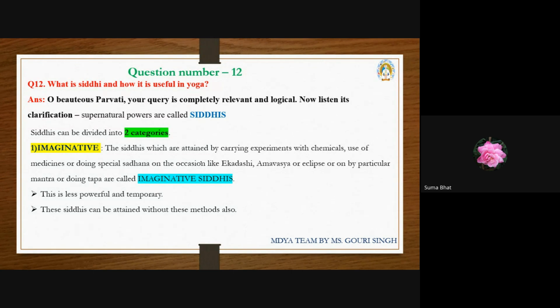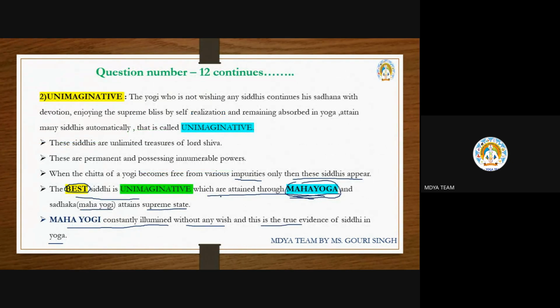Those siddhis are distractions for sadhana, all right? But here we understand that in the imaginative, whenever anything is obtained by these methods, it is called imaginative, which is on a temporary basis. But here more importance is given to the unimaginative, which is called the Ashtasiddhi. Here only the unimaginative Ashtasiddhi will come, which is very powerful.